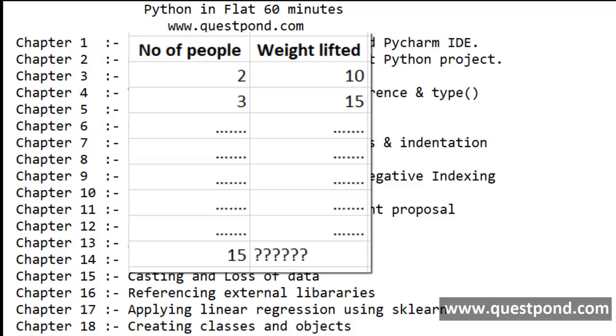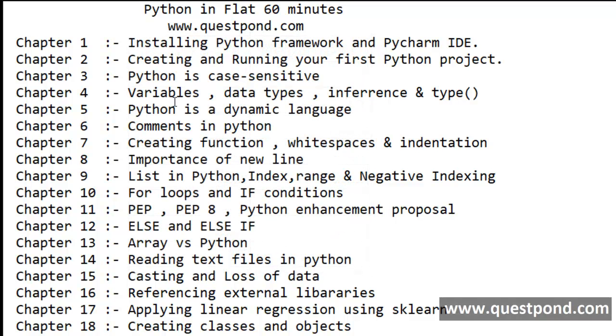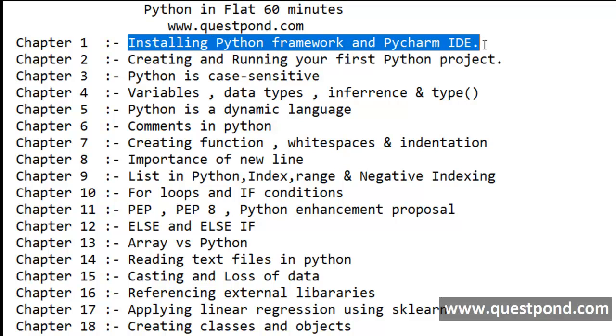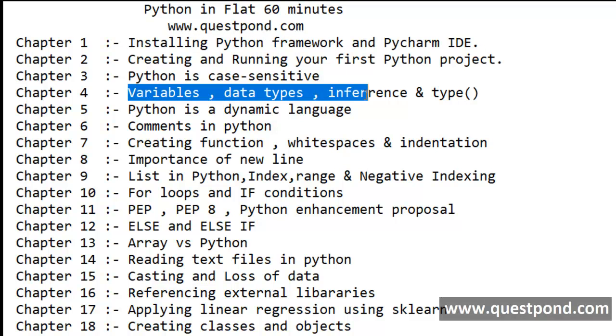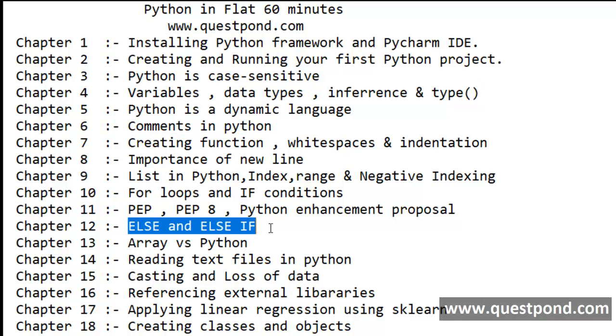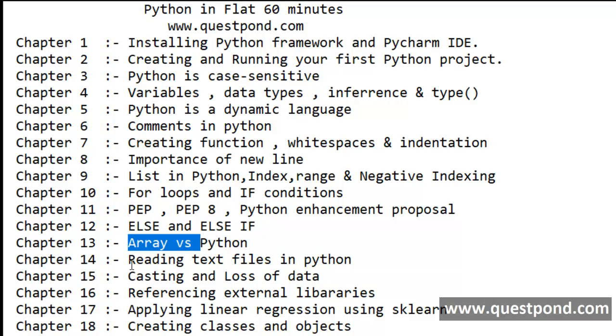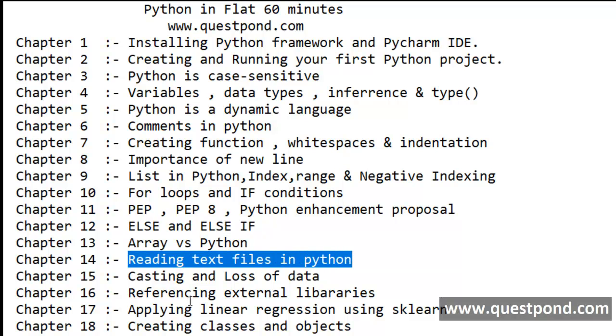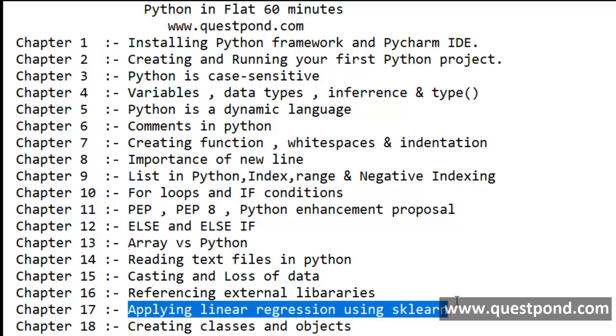Now for this project, whatever is needed, this is what we will learn in this 60 minutes. So you can see I have outlined like 18 chapters out here. So we will start first with installing Python. Then we will try to understand the different variables, data types. We will try to create a function. We will do for loops. We will do else conditions, if conditions, arrays. We will learn how to read from text files. And then finally, we will apply linear regression using sklearn and complete our project.